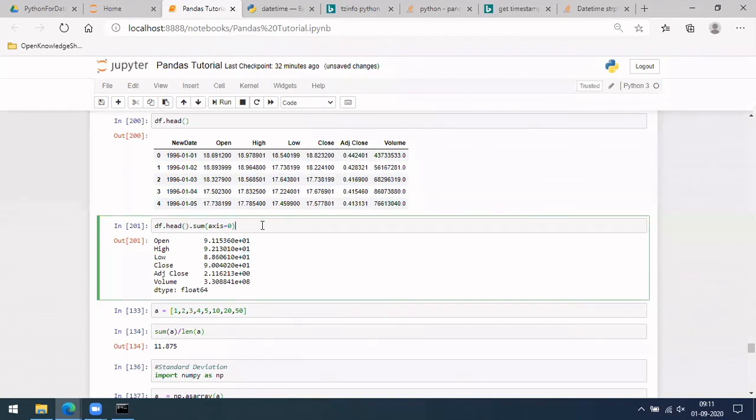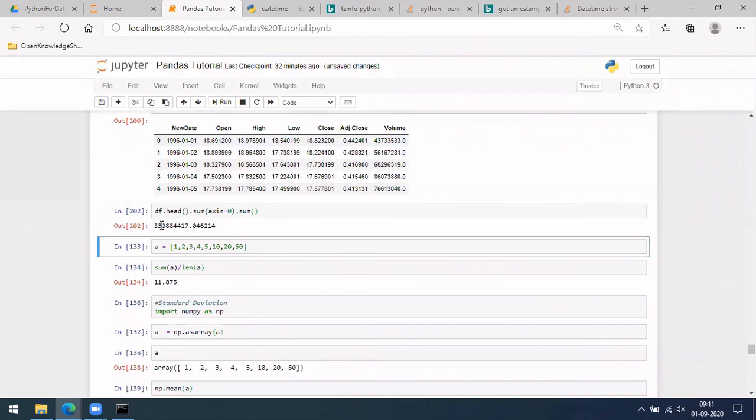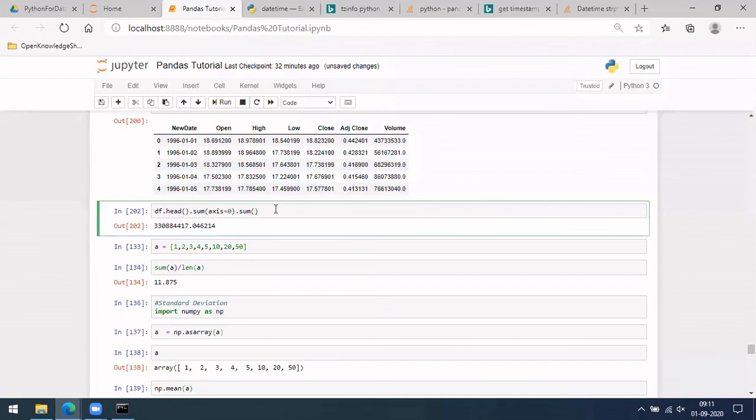Similarly, if you want to sum all, you should be doing dot sum again. So you'll be getting a final value where all these numericals got summed up. Okay, this is one more thing which I want to tell. Similarly, in case there are negatives, you can do dot abs.